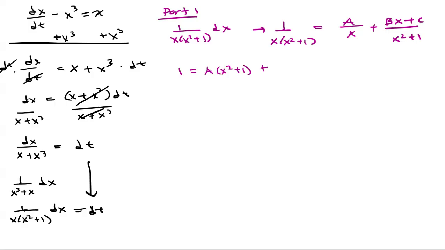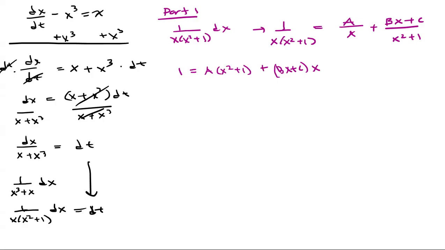And then on the last term there, we'll have bx plus c, and then we'll multiply that by just x. Again, we're just multiplying each of these terms by the LCD, which is x times x squared plus 1, and then canceling the ones that are common between the top and bottom.